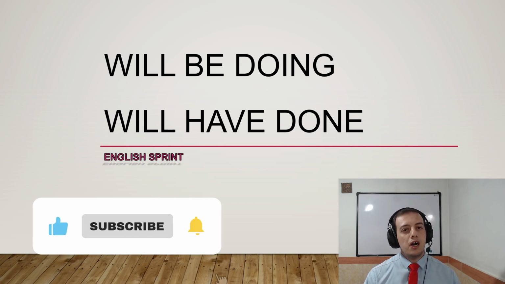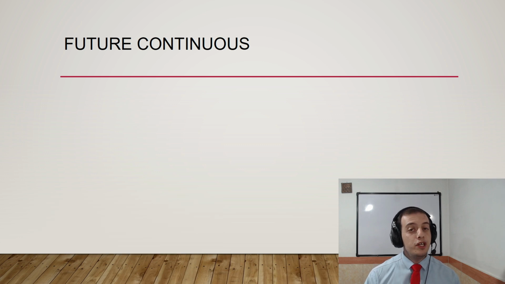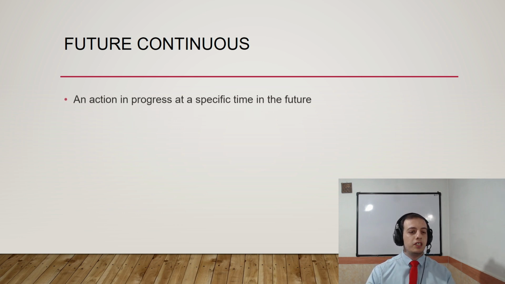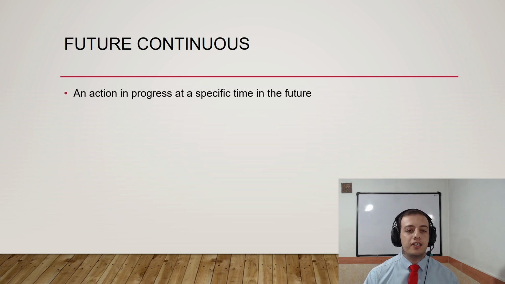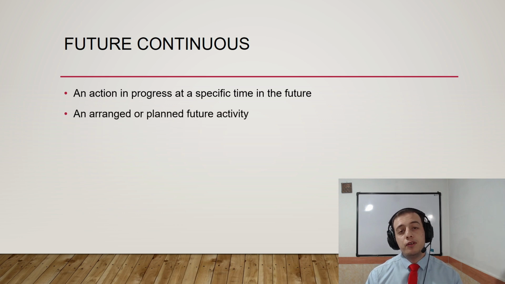Now let's start. The first one is future continuous. I am going to talk about the functions or uses of future continuous. The first one is an action in progress at a specific time in the future. It is clear meaning. An arranged or planned future activity. Sometimes you can use future continuous in your sentences to talk about your arranged or planned future activity, right?